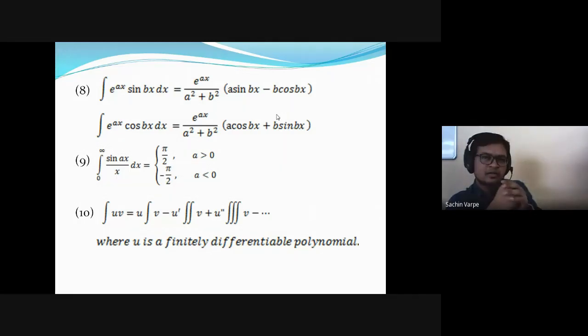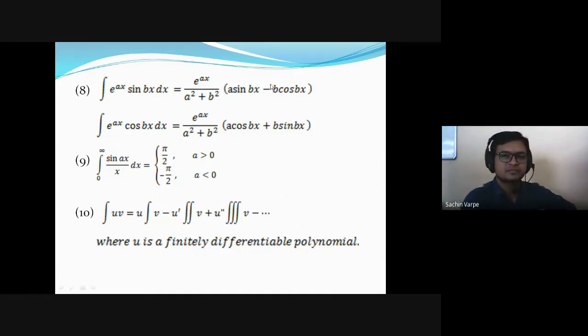All right, now the matter of writing plus or minus inside. So always remember, integration of sine is negative. That is why the middle sign is negative there. And integration of cos is positive. Therefore, the plus sign is there. So this is how you can remember these formulas and write them easily. That is, integration of e raised to ax sin bx: if it is sine, start with sine, and integration of sine is negative, therefore the negative sign is there. And integration of cos is positive, therefore the plus sign is there.